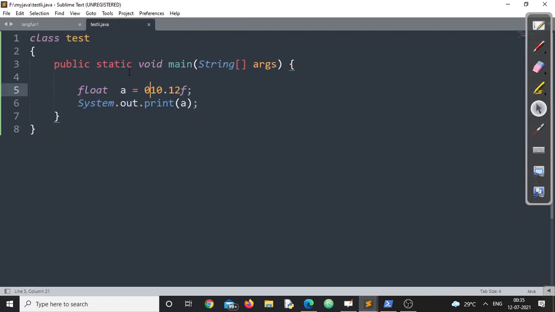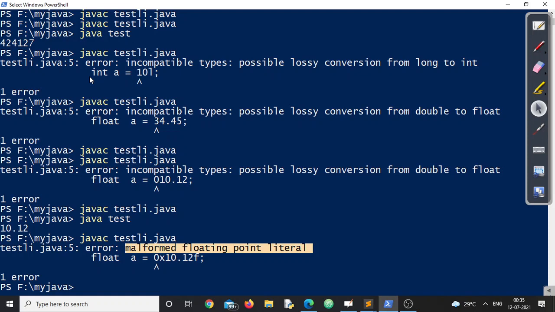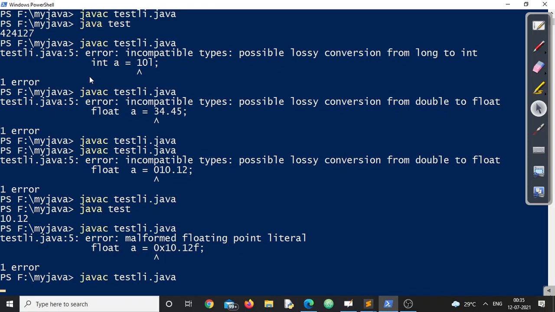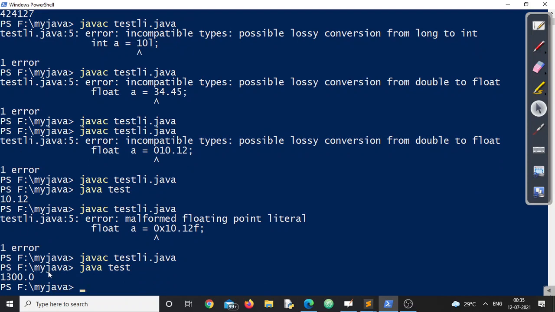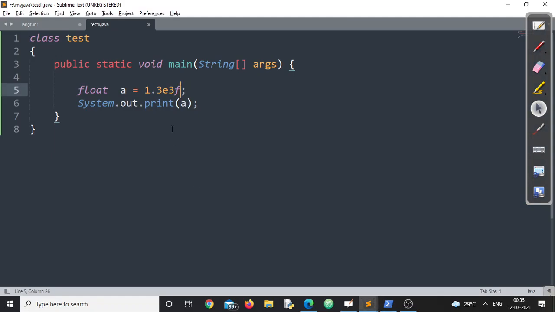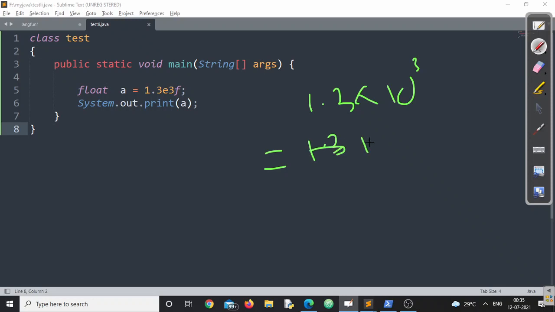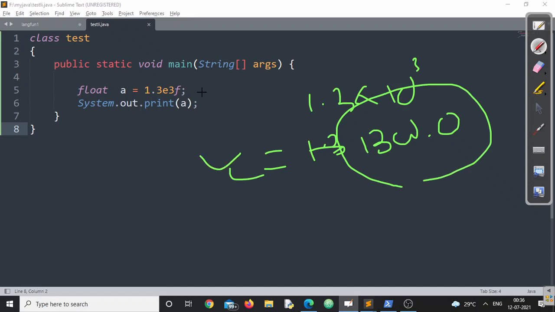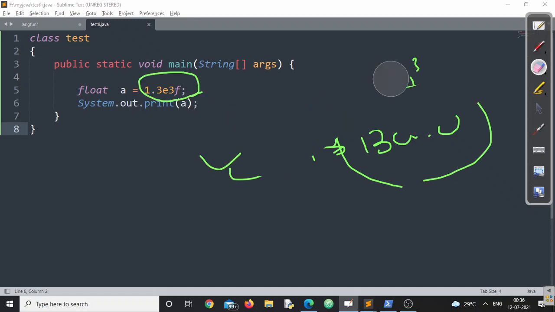Let's see whether the thing we are saying is valid or invalid. It could be like this: 1.3e3f. Why am I writing f? Because I am using a floating point variable. Otherwise, if you are taking a double, no problem at all. See, the answer is 1300.0. And why is it so? Because it is again converted into 1.3 into 10 to the power 3, that is 1300. Since it is a floating point value, a 0 will be added there. So this is how we can represent the number as a floating point literal.